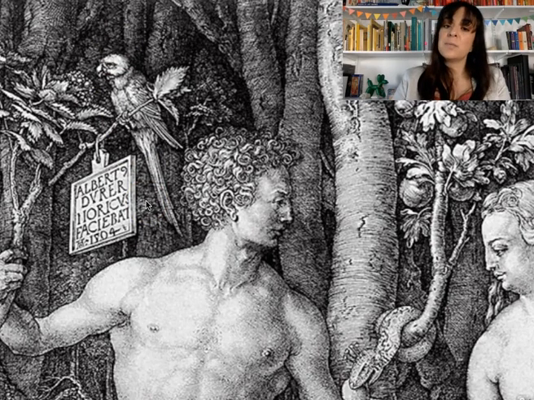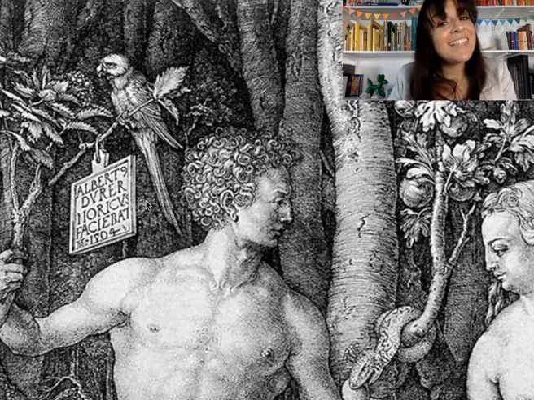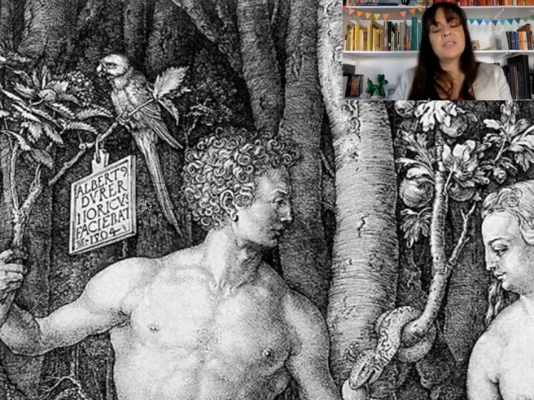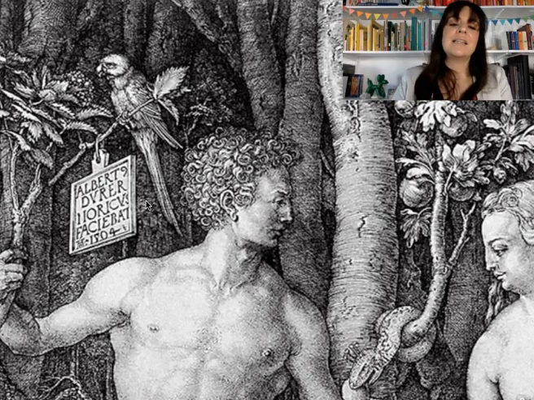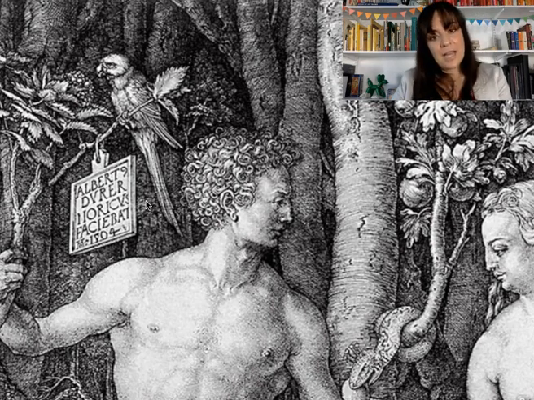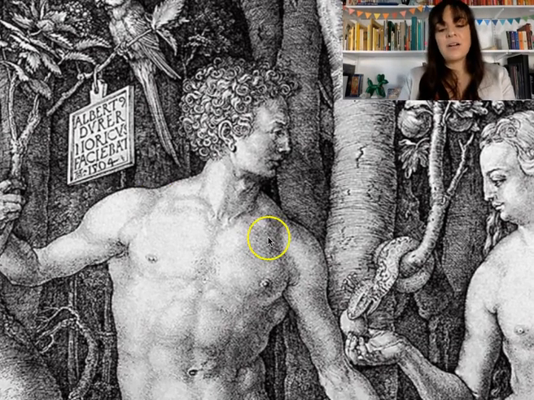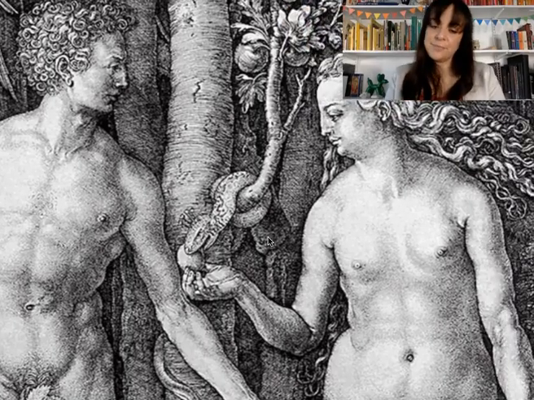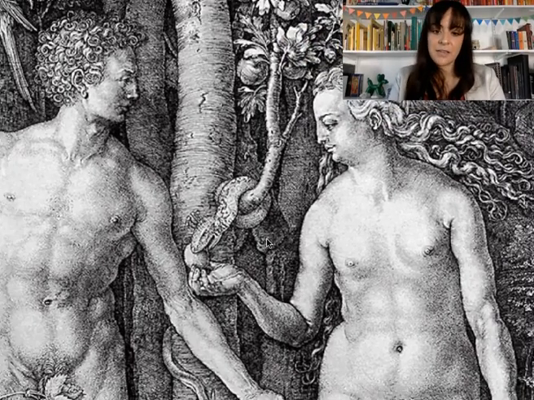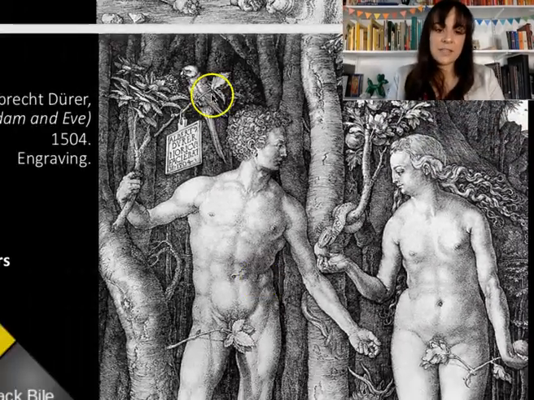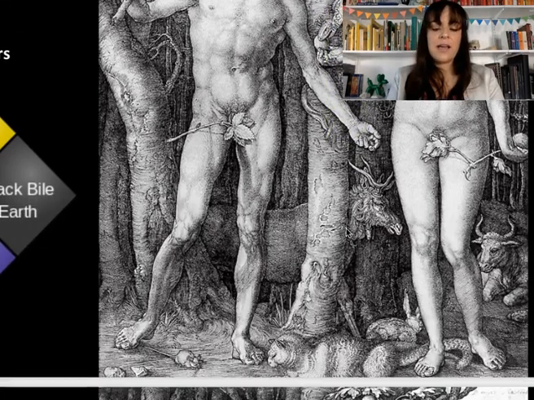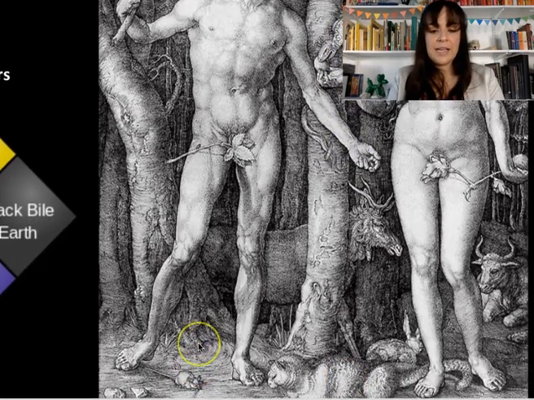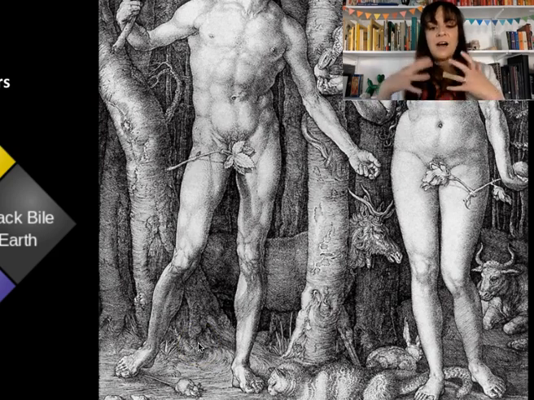So in terms of iconography, parrots are often associated with intelligence, and that intelligence is attached to Adam, while snakes are often symbolic of death or evil. And ladies, it's associated with us, Eve. So we have intelligence and evilness. We have the predator and the prey. And all of this conflict is brewing.